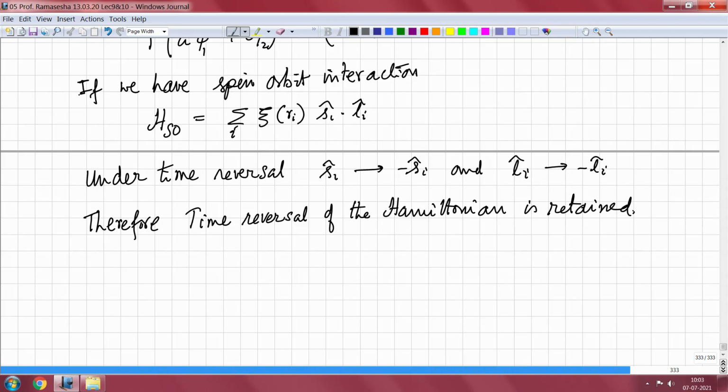In fact, the only time reversal is lost is when the Hamiltonian is complex, and the Hamiltonian is complex when you apply a magnetic field. So, in the presence of a magnetic field, time reversal invariance is lifted, otherwise time reversal invariance is there. Now, of course, you know that psi of Ri is given by h cross squared by 2 mc squared times 1 by r del v by del r, where V is the potential.